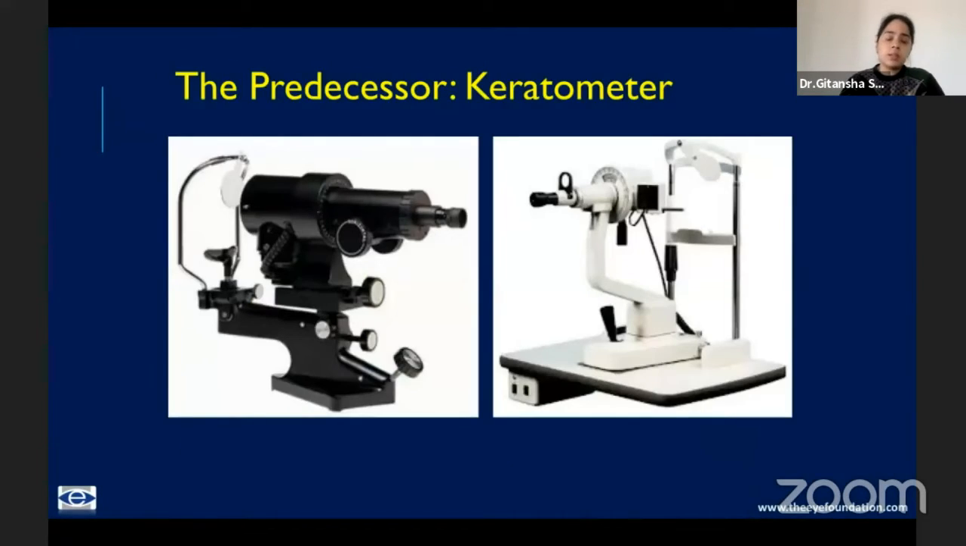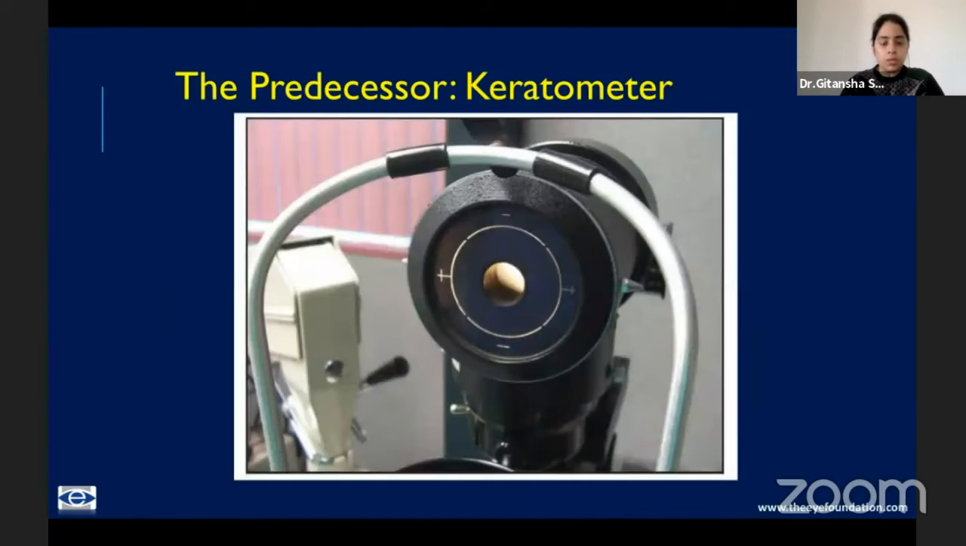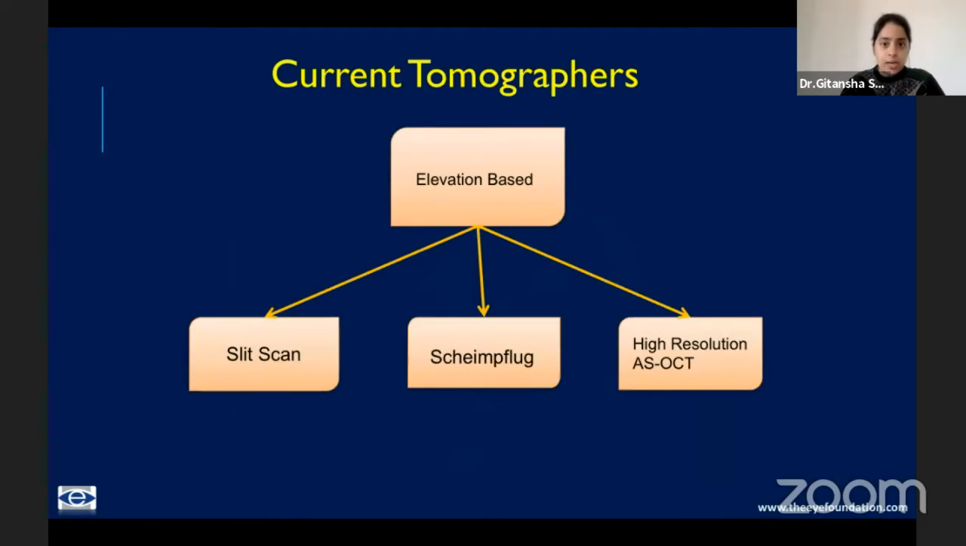The predecessors initially were keratometry, so in that only the central 3 mm of the cornea was assessed. But we had no information about the peripheral cornea, the posterior cornea, or the thickness. With further understanding, we've realized that we don't need topography anymore. We need what is called tomography, which is not only the surface, but also the depth.